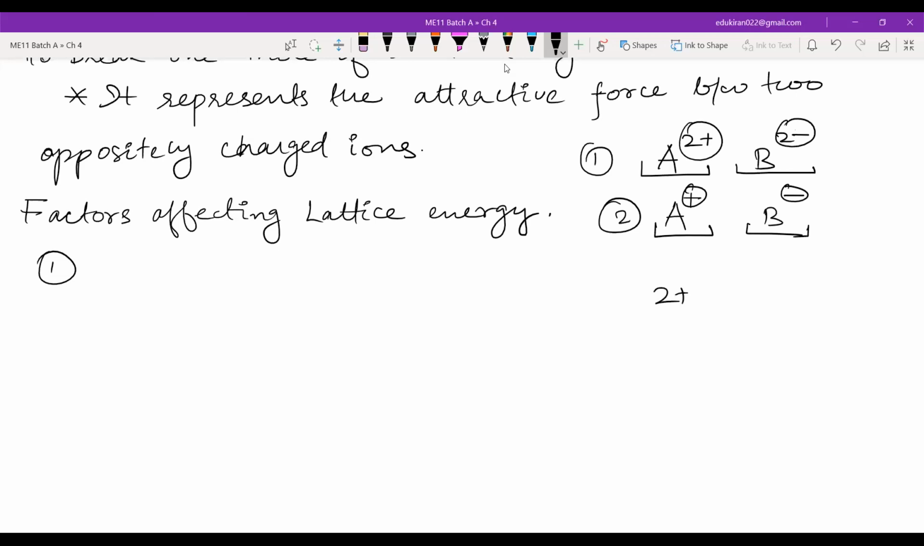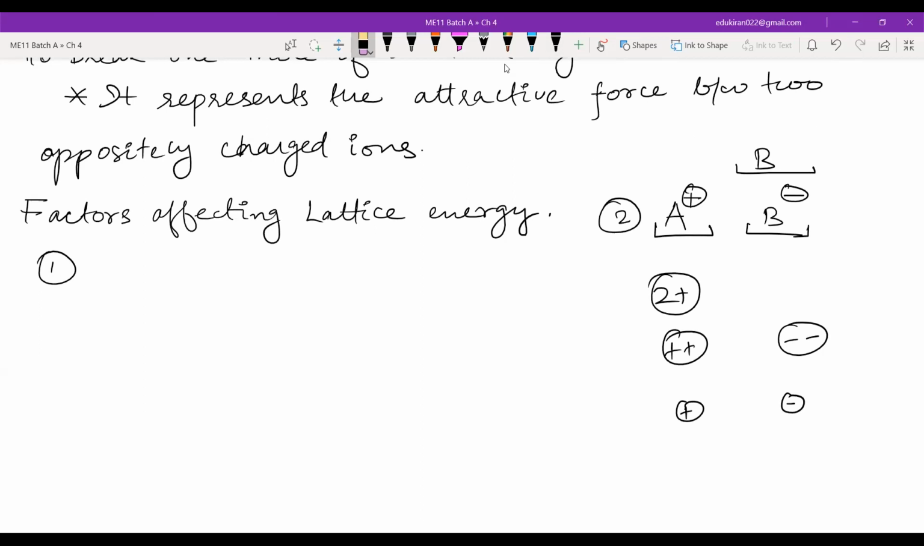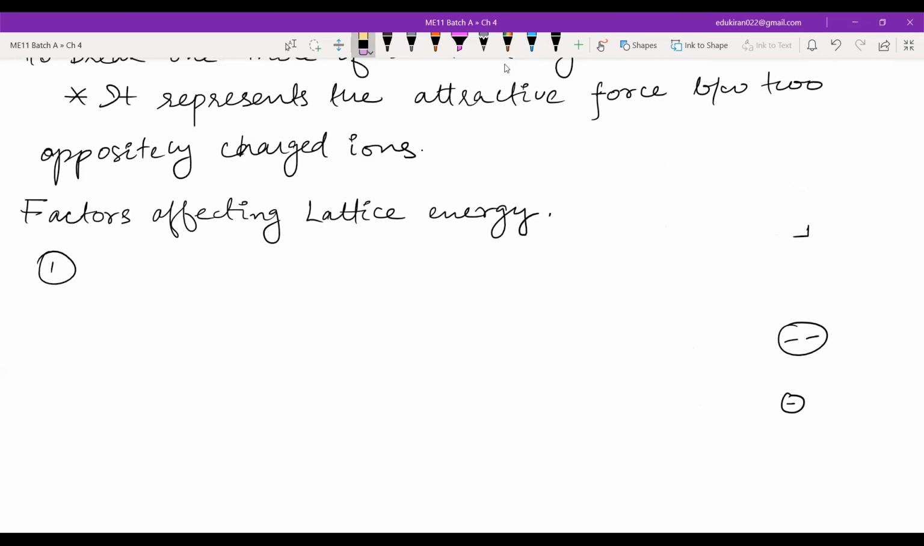So tell me, there are two positive charges and two negative charges here, and here we have one positive charge and one negative charge. Now you have to see these things are point charges. First one, yeah. So we can say that lattice energy is directly proportional to attractive force, correct? And attractive force is directly proportional to the magnitude of charge, right? So factors affecting lattice energy versus magnitude of charge.